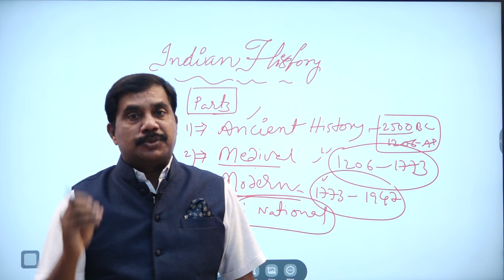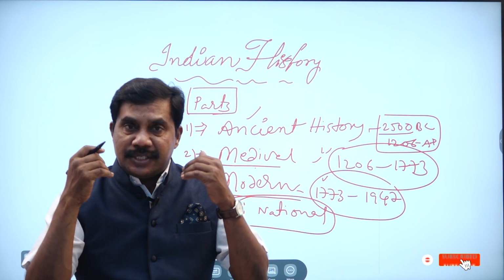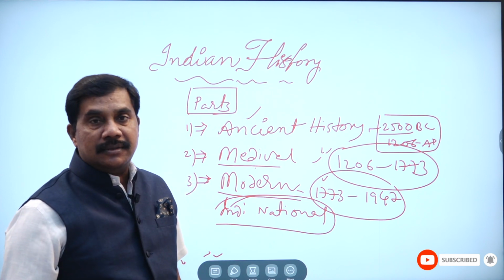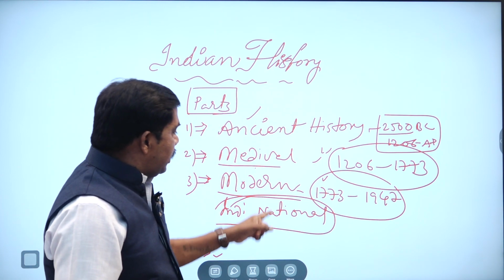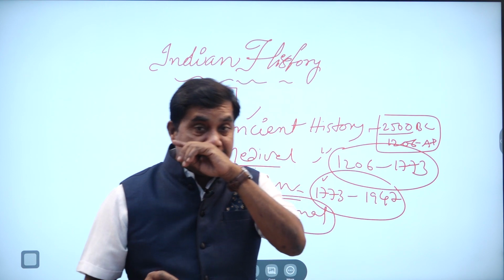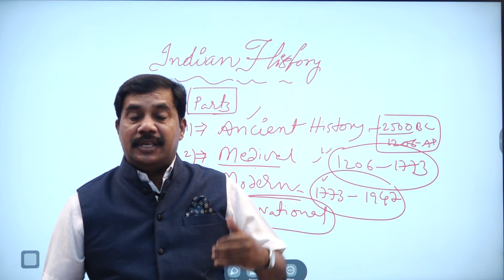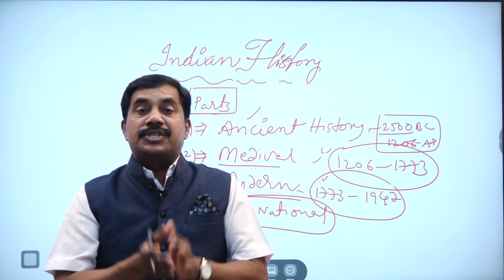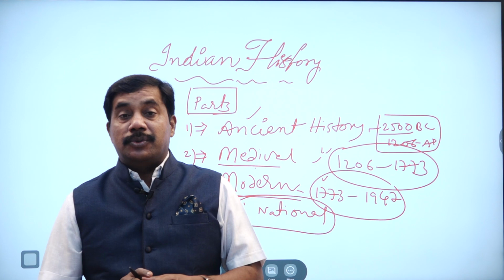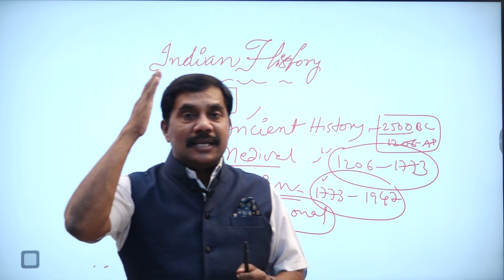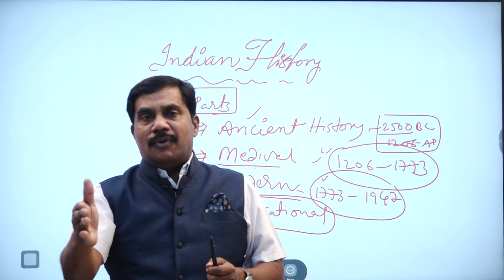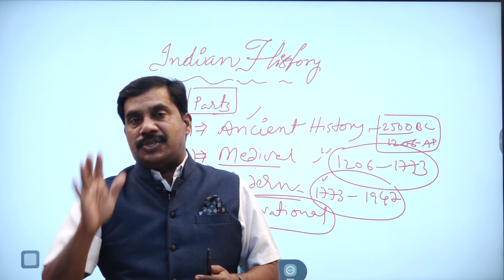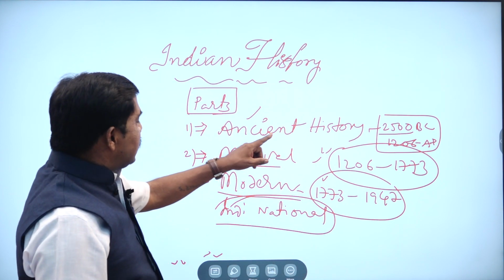For group 1 and group 2, we have to concentrate on all three, because they can ask questions in depth. So we have to concentrate on ancient history and medieval history, and later on modern history.